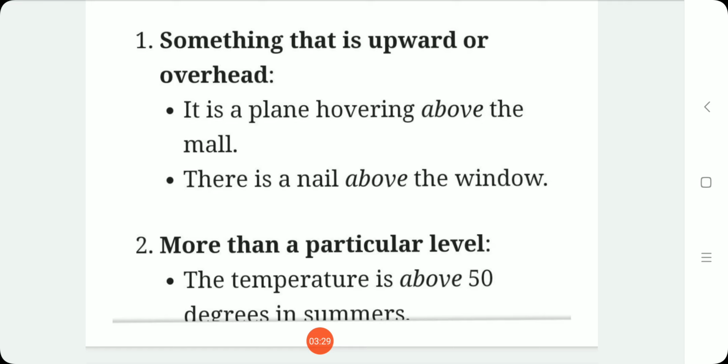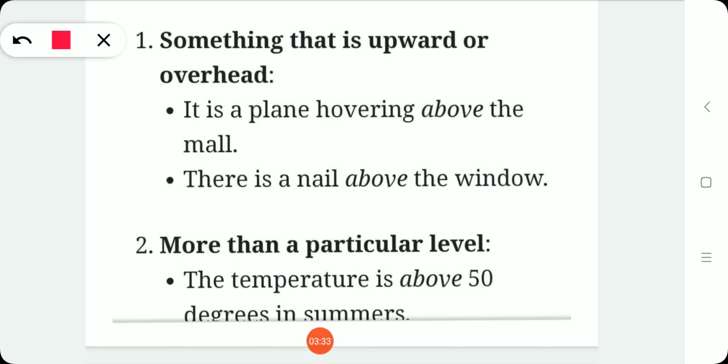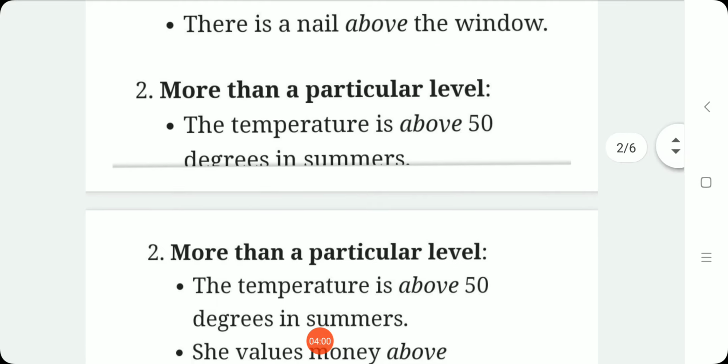Here the plane will not be directly above the mall. Is the aeroplane directly overhead? No. It can be flying anywhere above the mall. There is a nail above the window. For all those places we'll be using above.